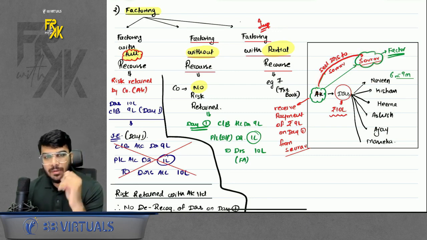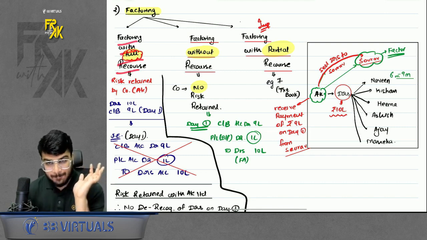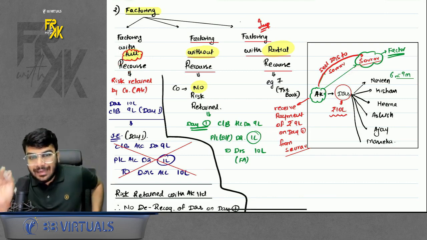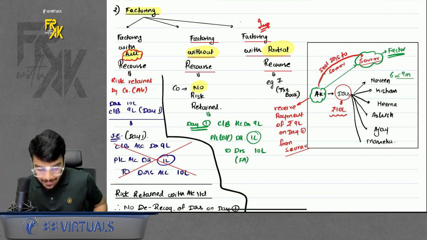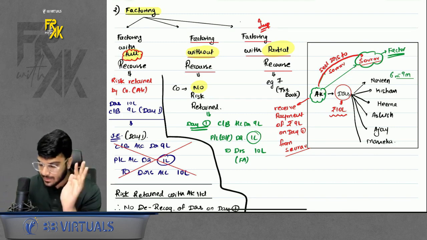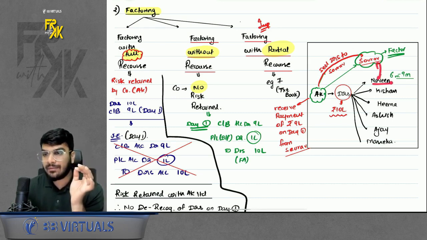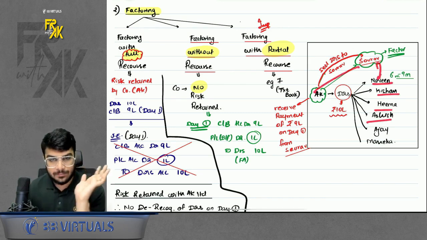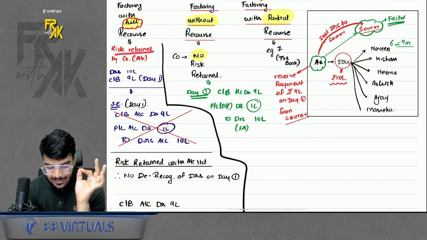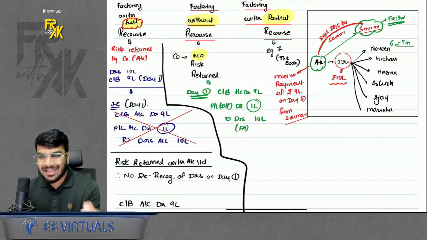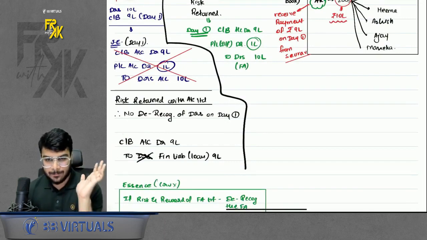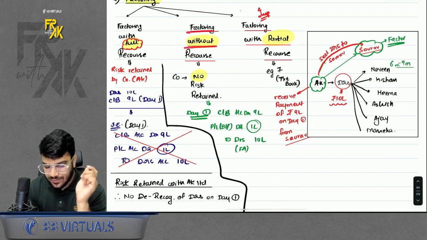Now, factoring agreements can be of 3 types. One is factoring with full recourse. What is the meaning of full recourse? When you sell the debtors to the factor, at that time, the full risk is retained by the company, full recourse. That means when you are selling the debtor, you are not selling the risk. What is the meaning of not selling the risk? If the factor is not able to recover the money from debtors, it will recover the money from the company. Simple, right? So risk is retained by the company in this case. So in this case, when the risk is retained by the company, you should not de-recognize the debtors on day one. Whatever proceeds you receive, you should record it as a financial liability. Simple, clear?